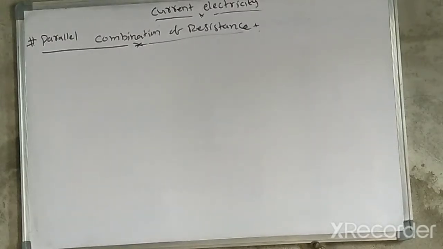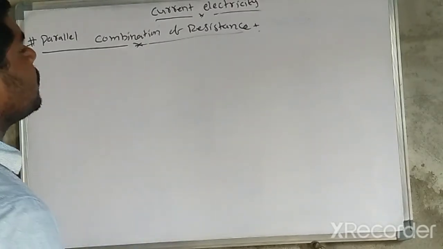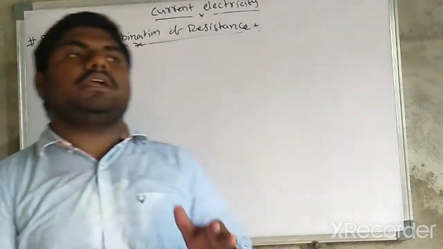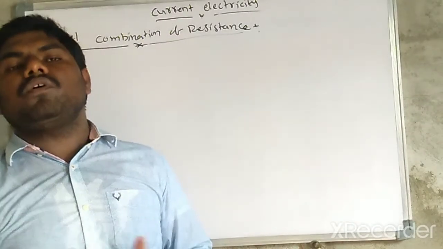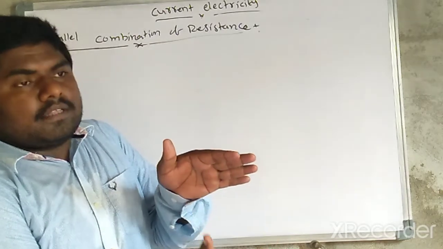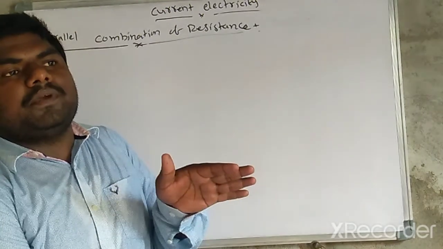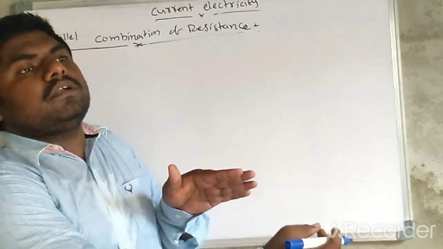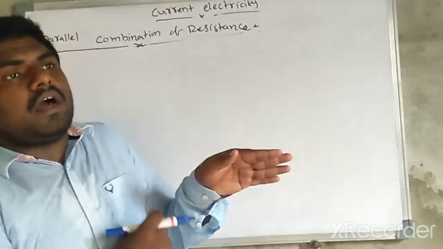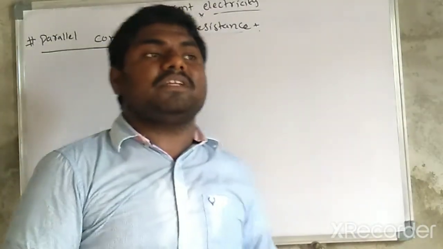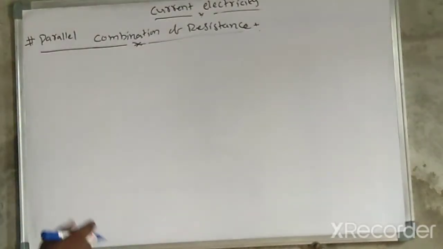Let us discuss the parallel combination of resistance. Parallel combination of resistance is nothing but two or three or four resistors connected to one another like this. So one end of all the resistors is connected to the same point, and another end of all the resistors is connected to the same point. This type of combination is a parallel combination.